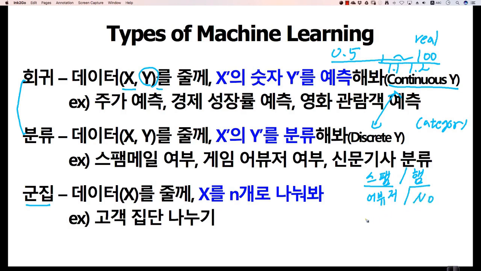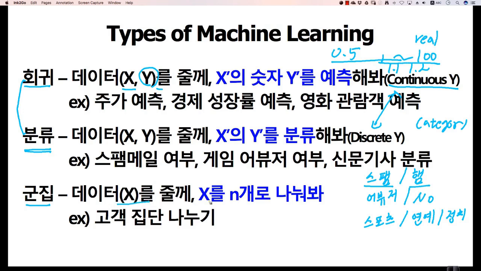Or it belongs to the sports section of a newspaper article. Or it belongs to the entertainment section, not the sports section. Or it belongs to the politics section. Finding these kinds of things is what we call a classification problem. A regression problem deals with continuous values, while a classification problem deals with discrete values, essentially finding category data.